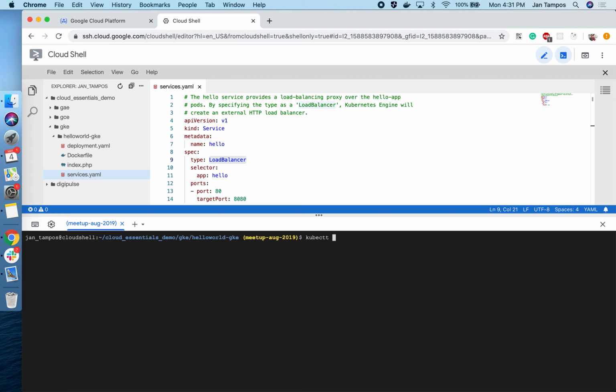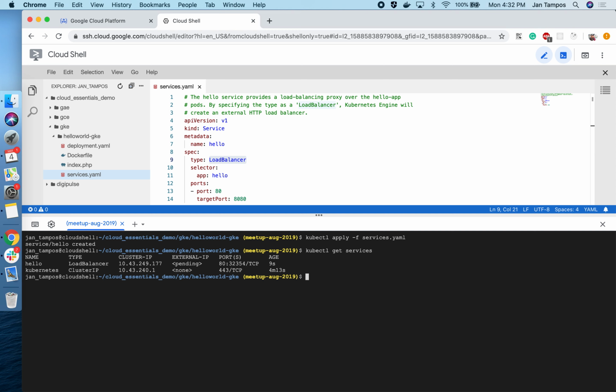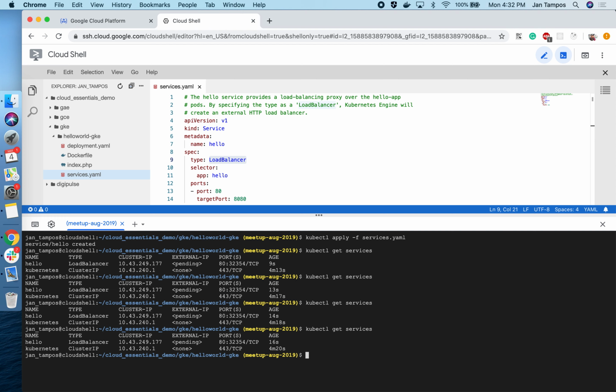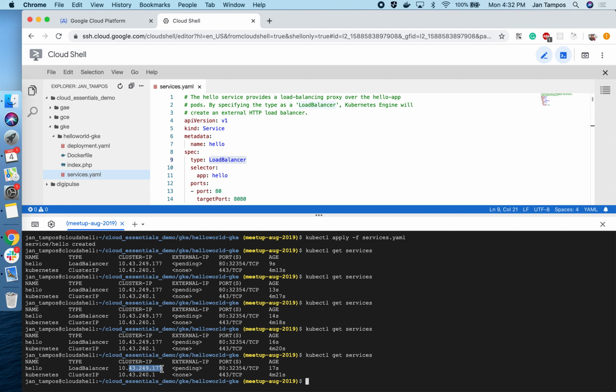In order for us to create this service, I'm going to clear this for clarity, and run kubectl apply on this file, services.yaml, and it says hello service is created. And then if we get services, we can see our service was properly created. Sometimes it's still pending, so we have to check if our service is ready. The cluster IP is okay, it's going to be fast, but we won't be able to access our app using the cluster IP, so we have to wait for the external IP to show up.